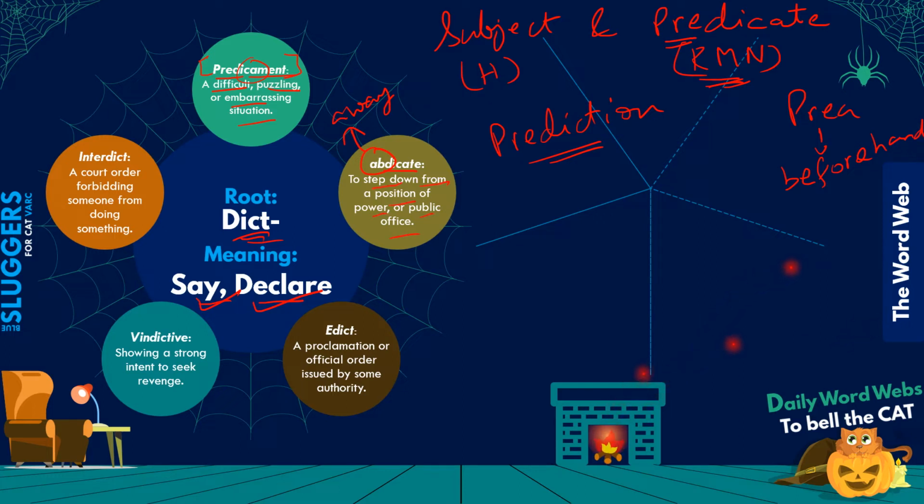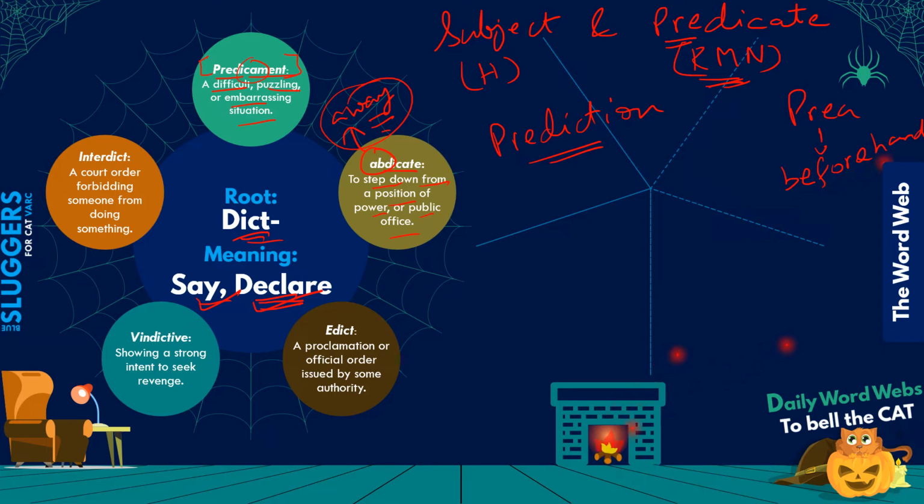So suppose a minister or some officer of a government body steps down from their position. You can say that they have abdicated their office, right? That means they're declaring that they are stepping away from their position. So that's how you can think about this. The root obviously means away, right? So okay, abdicate is that.